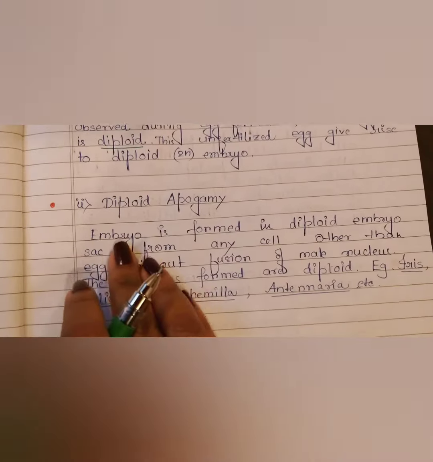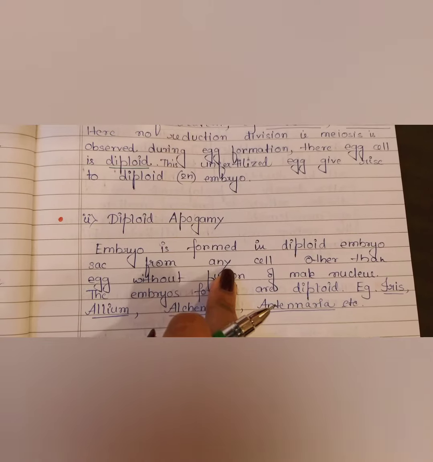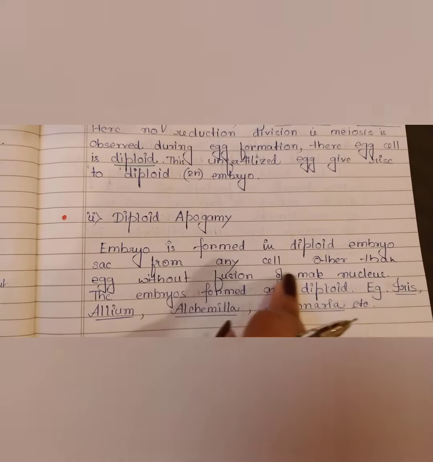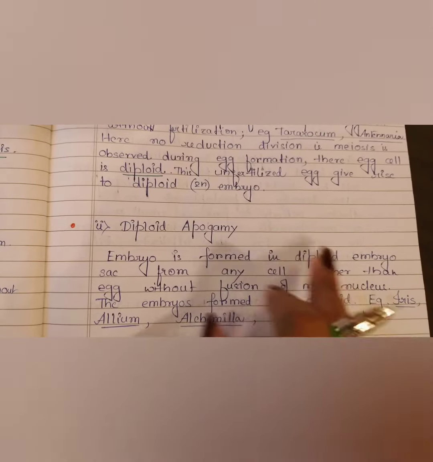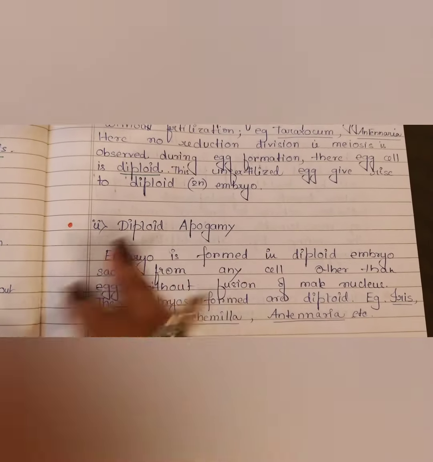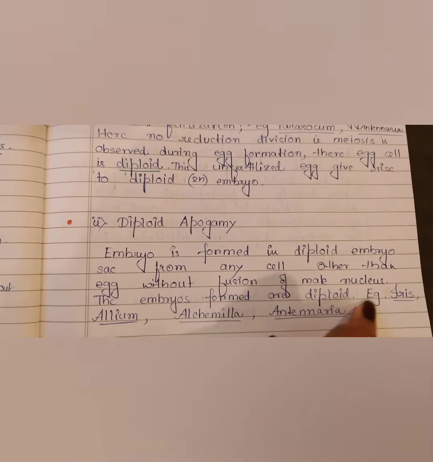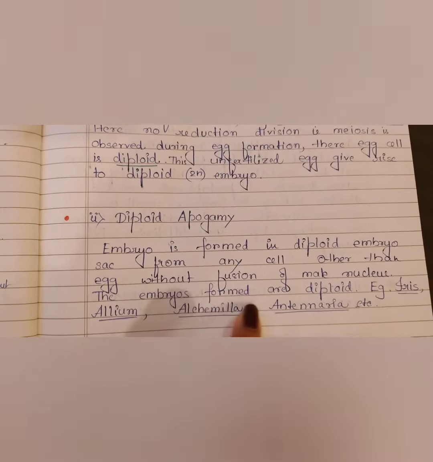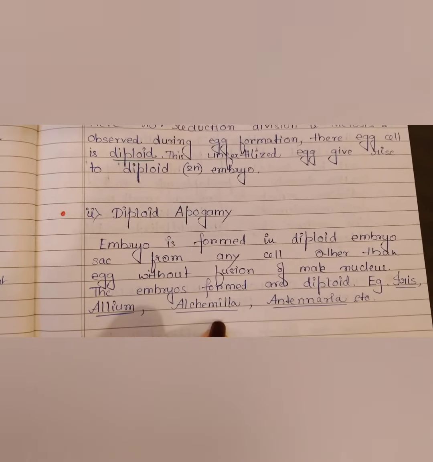Next is what? Diploid apogamy. Embryo is formed in diploid embryo sac from any cell other than the egg. It can be any cell, from the synergids, from the antipodal cells, but not the egg, without fusion of male nucleus. Right? The embryos formed are diploid and they are found in Alchemilla, Malcolmia, all these type of plants.